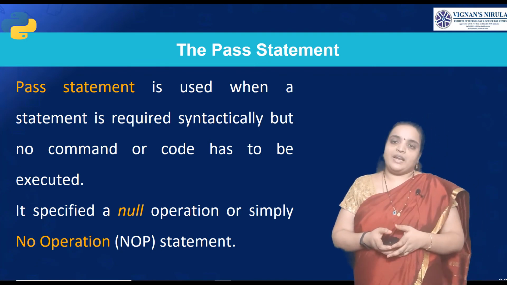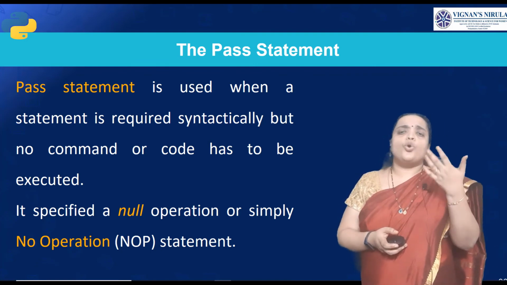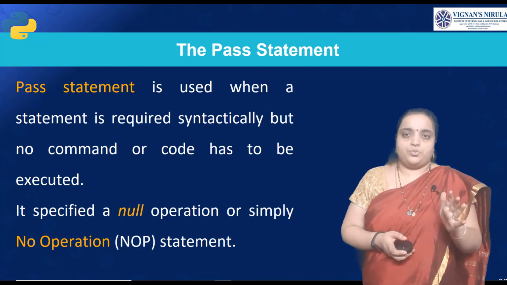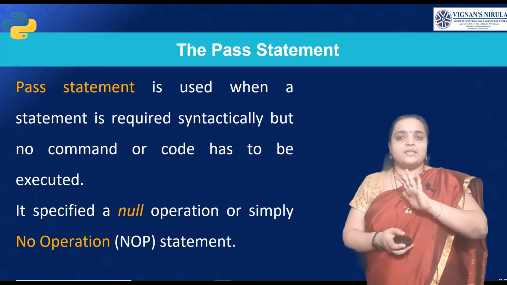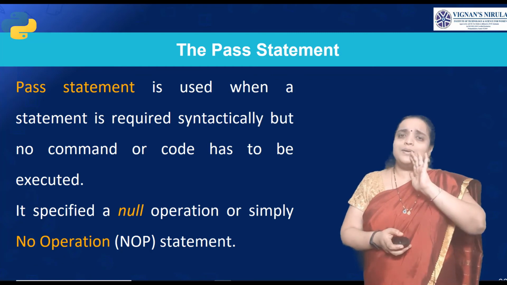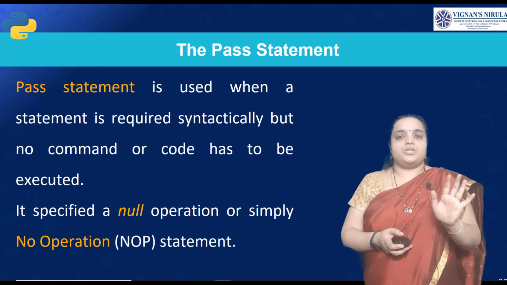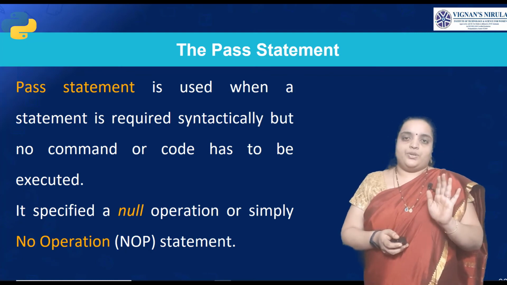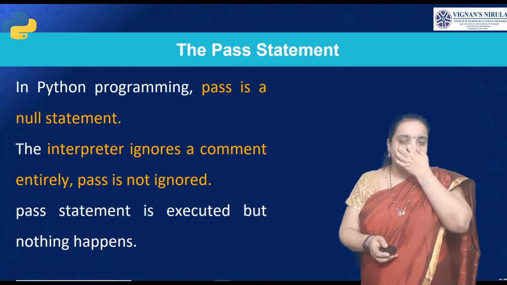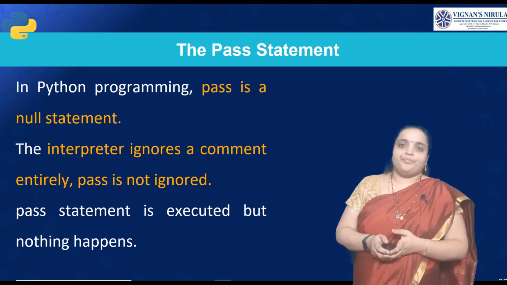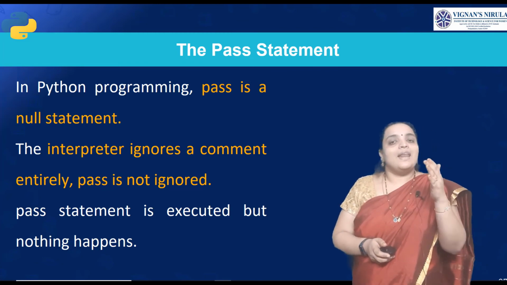Next is the pass statement. The pass statement is required syntactically, but no command or code has to be executed. It doesn't perform any operation; it is simply a no operation. In Python, pass is a null statement.